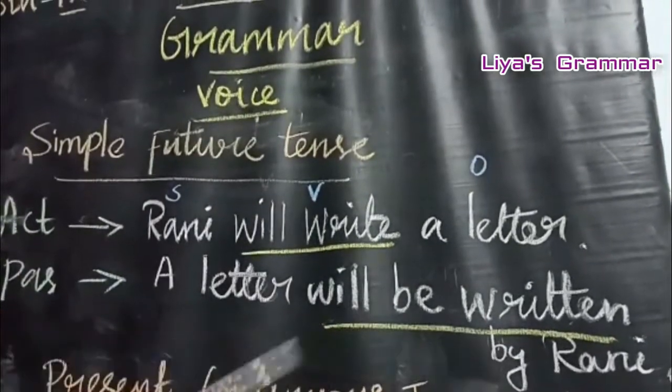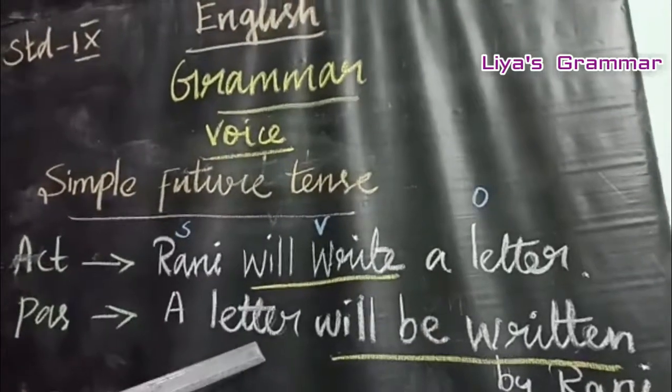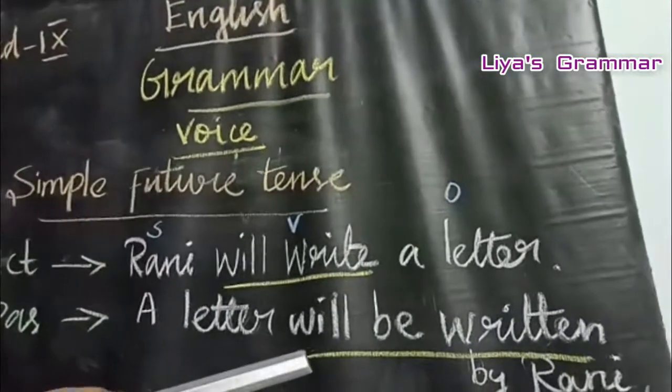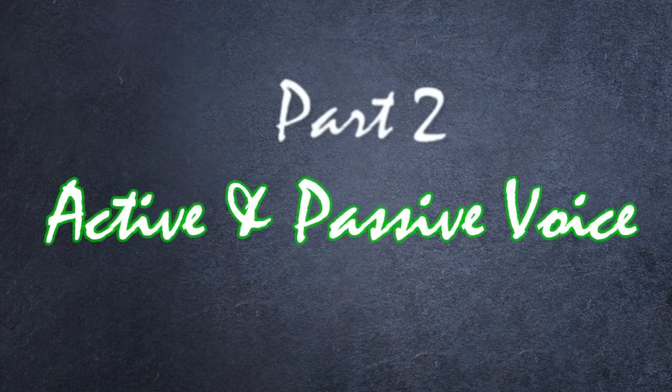Rani is a subject. In future tense, whether the object is singular or plural, we use the same tense only. Will be written. In next video, we will see continuous and perfect tense.